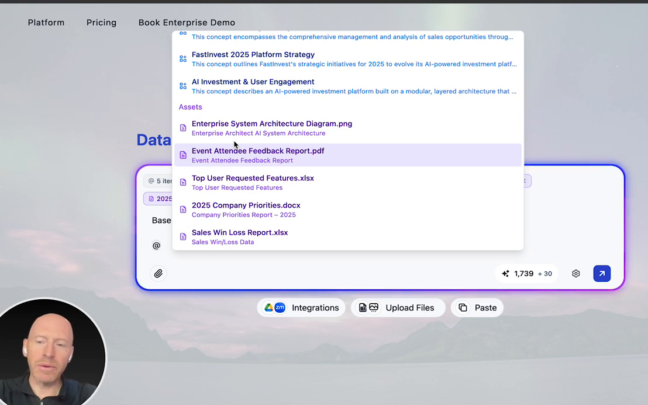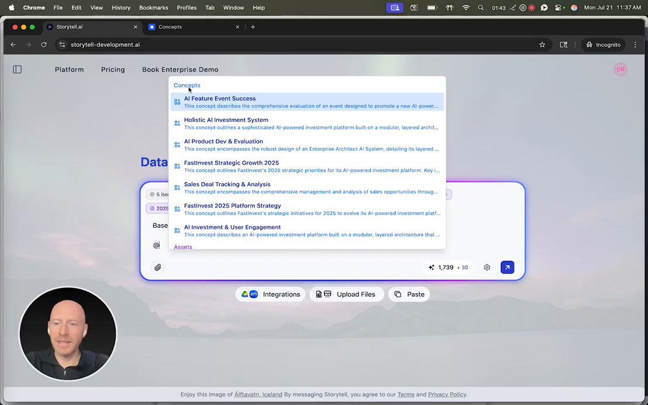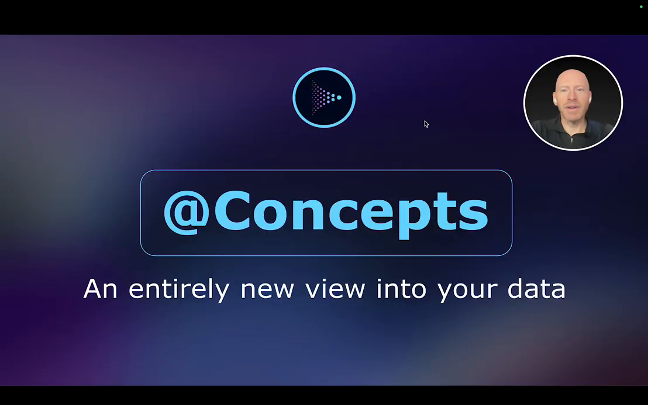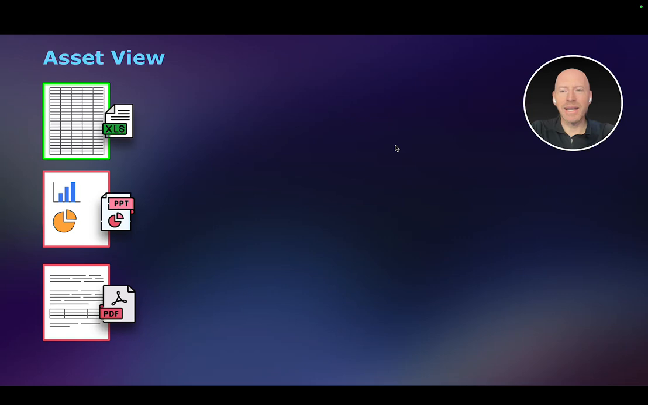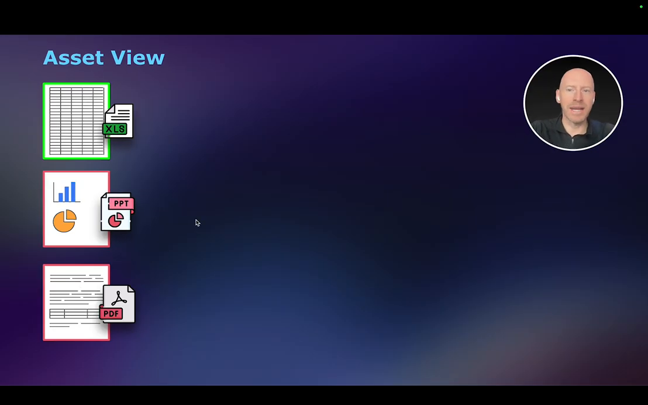But the real power of Storytell is this section up here called Concepts. Let's talk about what that is. Concepts provide an entirely new view into your data. We've never had anything like this before. We're so used to an asset view where we need to wade through all these different incompatible file types in order to get answers to our questions.